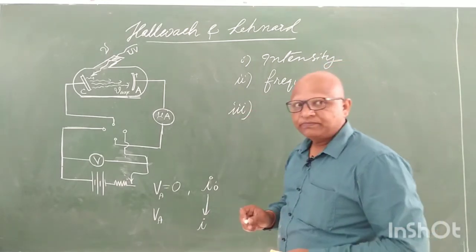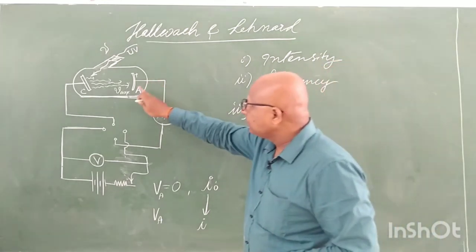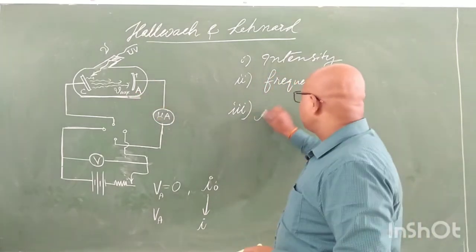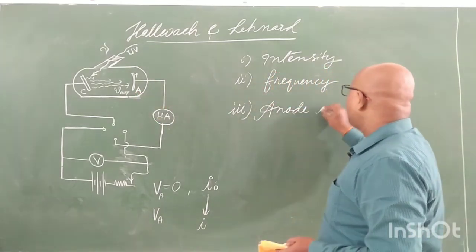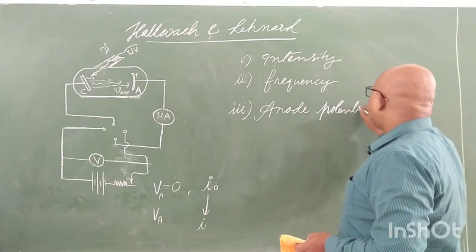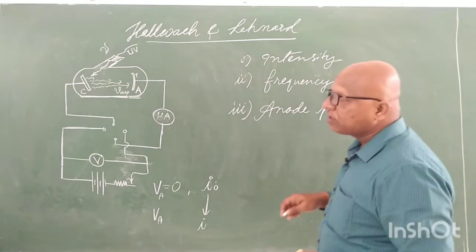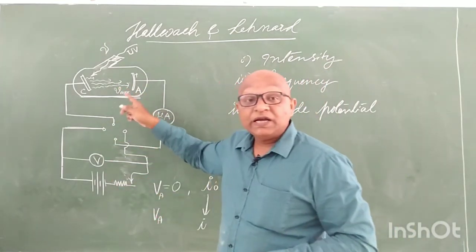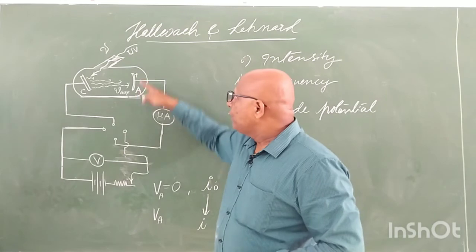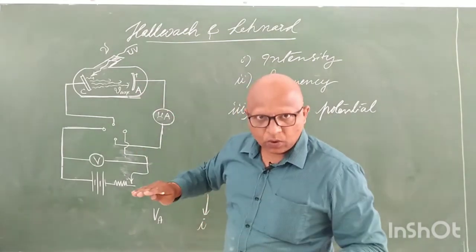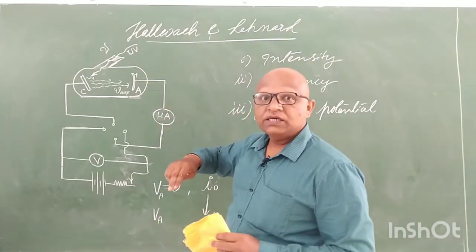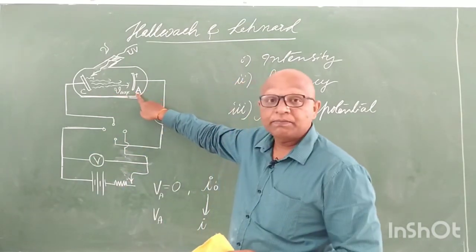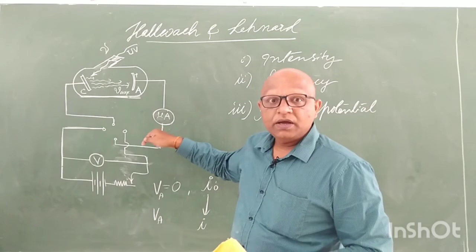Later, they tried with the anode potential. Why anode potential? Because anode potential variation gives a lot of insight about the energies of the electrons, the maximum velocities of the electrons. Even when the anode potential is zero, some electrons are able to kick out and hit the metallic plate, and there is a current.